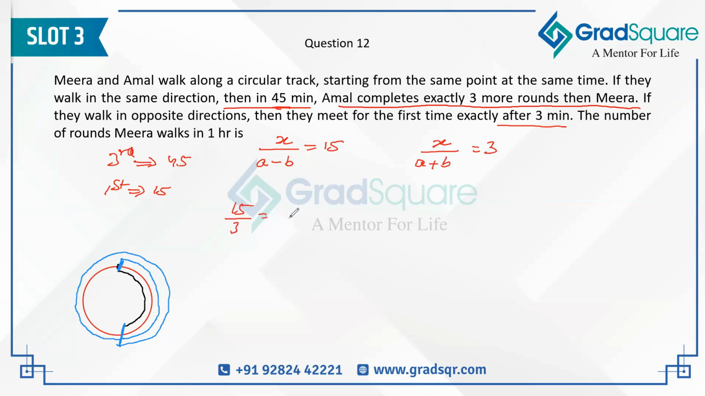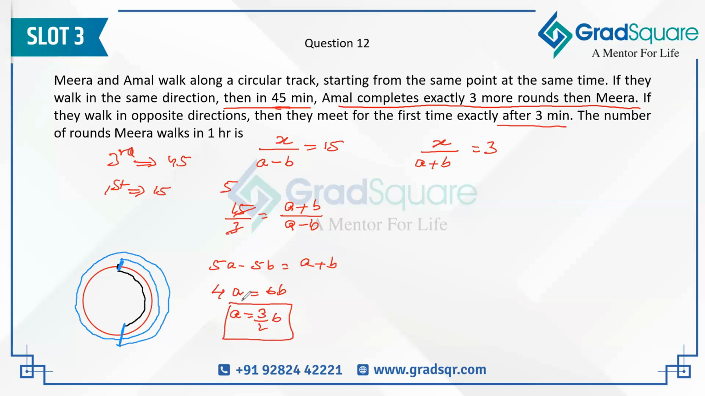We are going to get 15 by 3, and that will be equal to A plus B divided by A minus B if you divide the two equations. Right? So now this is going to be equal to 5. You are going to get 5A minus 5B, that should be equal to A plus B. If you solve this further, it is going to be 4A is equal to 6B, and you are going to get the value of A as 3 by 2 B.